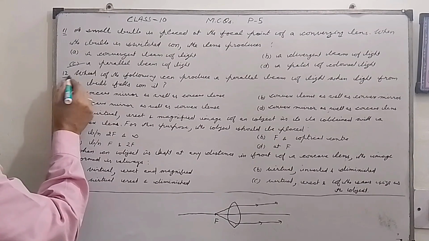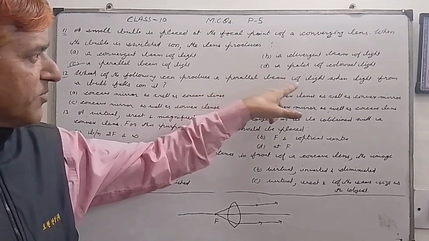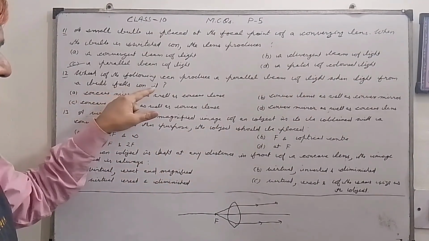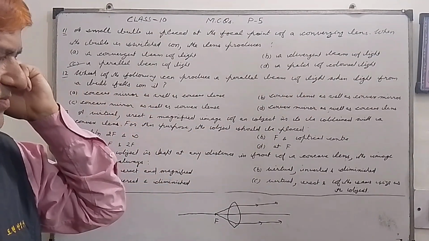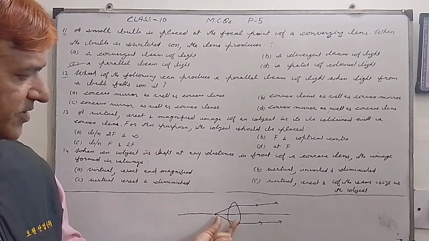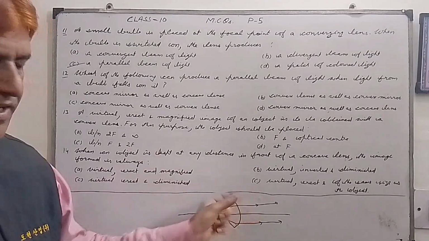Question number 12. Which of the following can produce a parallel beam of light when light from a bulb falls on it? My dear students, we have just studied that one is actually a convex lens. It also produces a parallel beam of light.